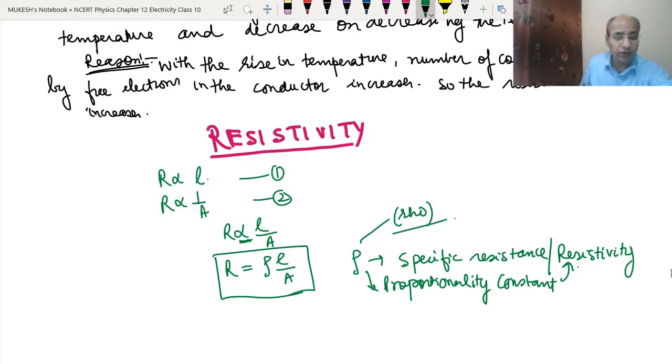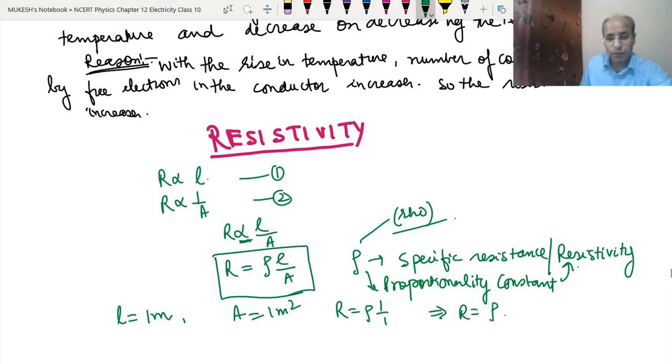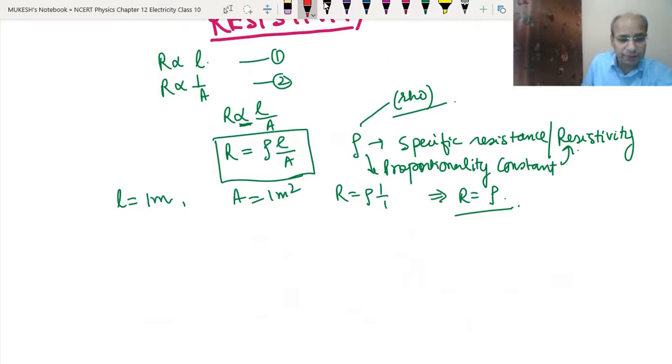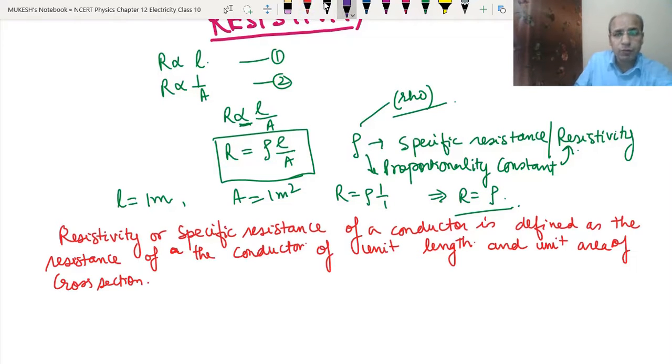Now we have to define the resistivity. Suppose we take the length of the conductor as 1 meter, and the area of cross section as 1 meter square, and we put this into R equals rho L upon A, so R equals rho times 1 upon 1, which means R equals rho. So we can say that the resistivity of a conductor is the resistance of a conductor having 1 meter length and 1 meter square area of cross section. So this is how we can define the resistivity. See, that is the definition that we can write.